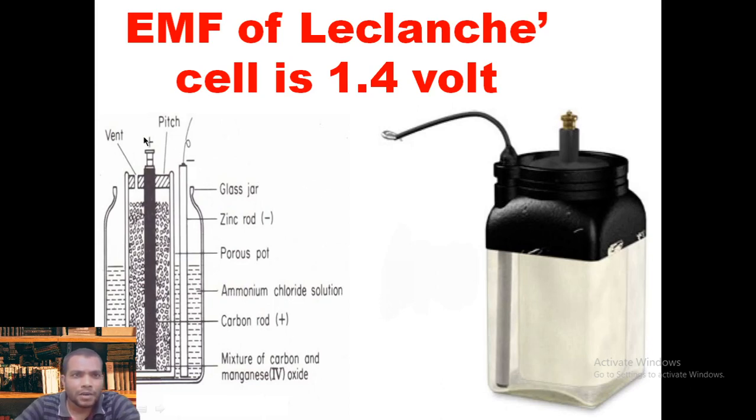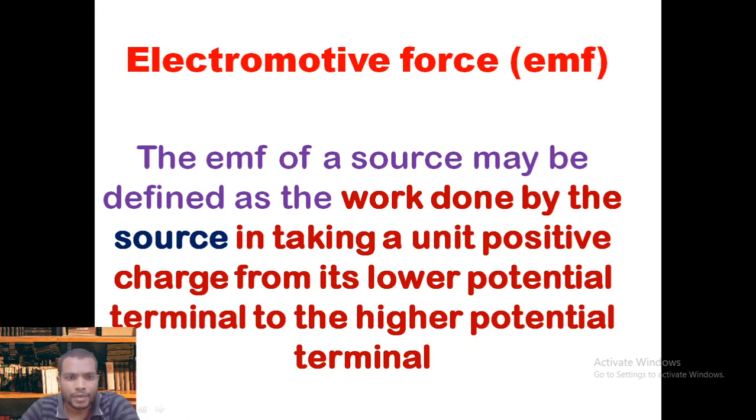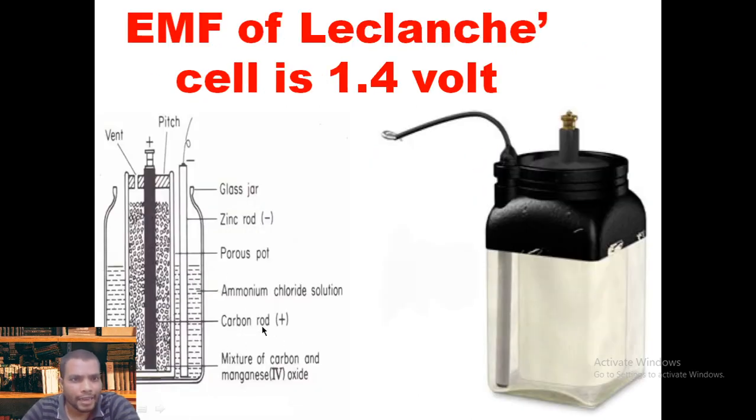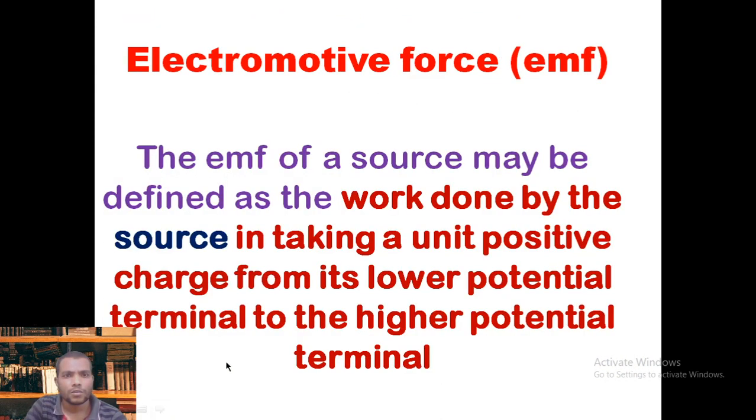So here the main parts are the electrolyte, the ammonium chloride electrolyte, along with the porous part. One is the anode, another one is the cathode. Zinc is minus and the porous part will act as the positive charge. So the EMF of the Leclanché cell equals 1.4 volt. So here I am talking about EMF, which is a much needed definition right now.